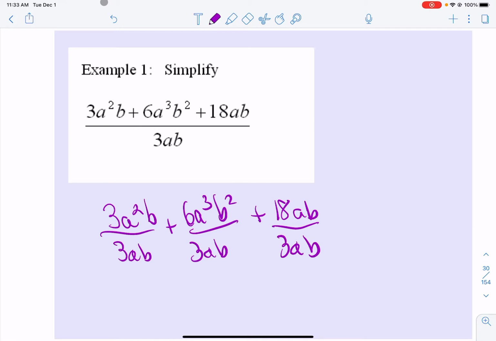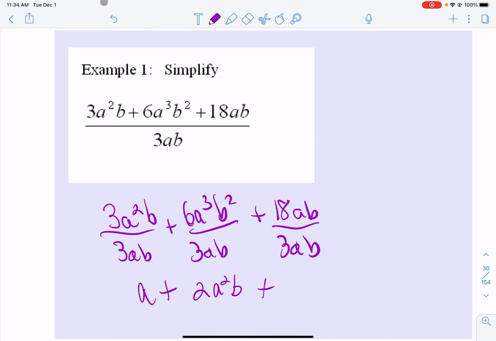Well, this first one, 3 divided by 3 is 1. One of the a squareds cancels, and the b's cancel, and so the answer is just a. Now let's do this piece. 6 divided by 3 is 2. I have 2 extra a's and 1 extra b. Now you can put the 1 or not, it doesn't matter to me.